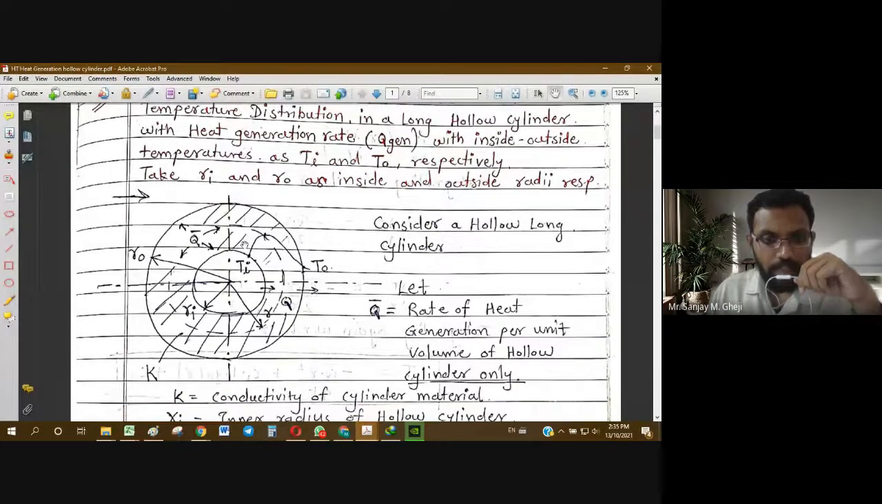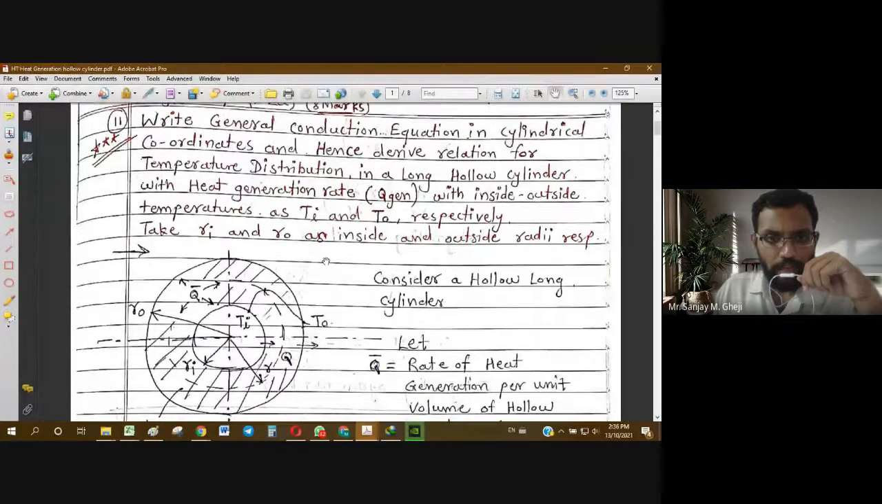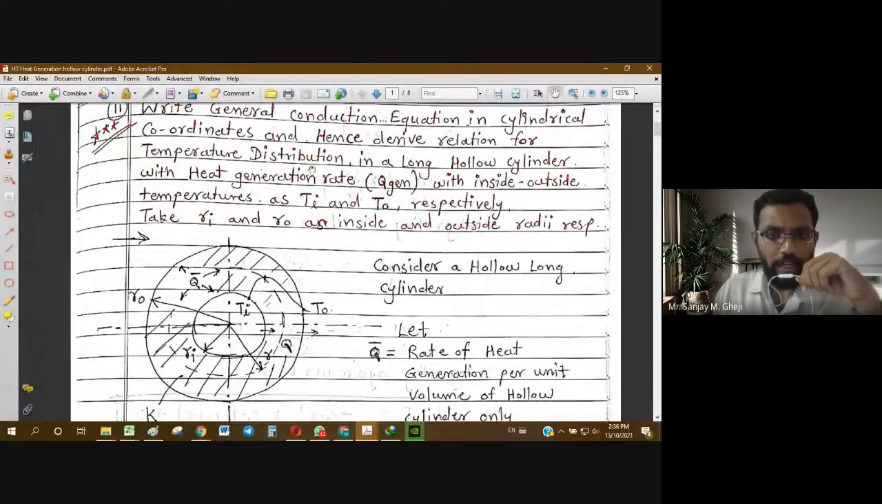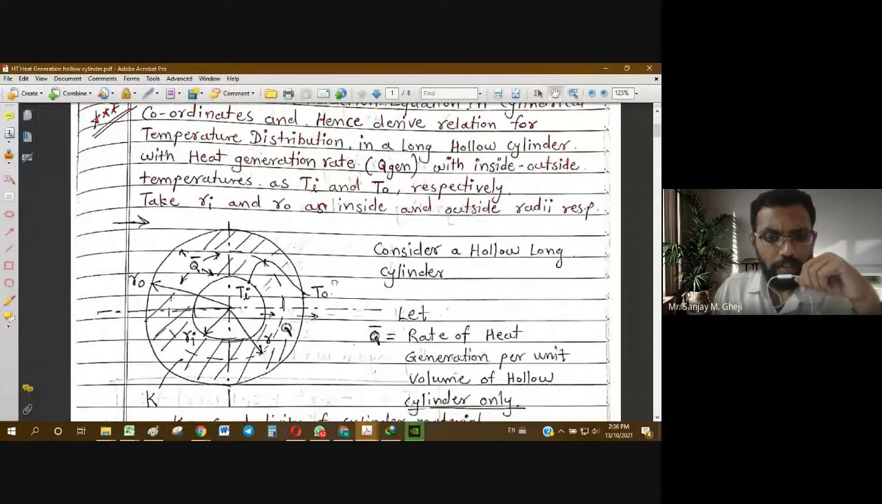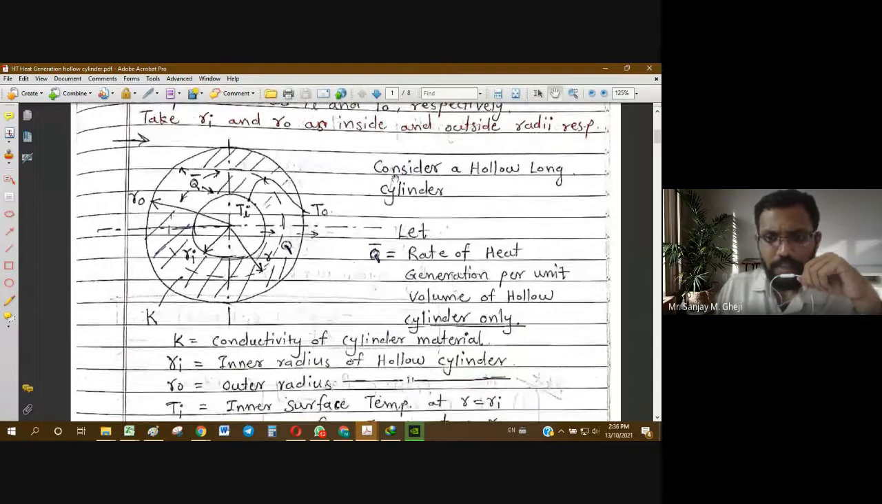Now in this case, temperatures are given. Inner wall temperature is given Ti and outer wall temperature is given To. Now we have to write the general equation, and from that we have to derive the equation for temperature distribution for this given case. For this given case, let us consider this hollow long cylinder. Let us look at the cross section as shown in the diagram. This is the cross section.